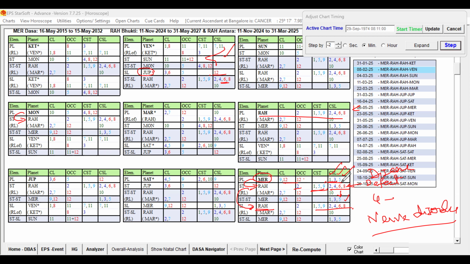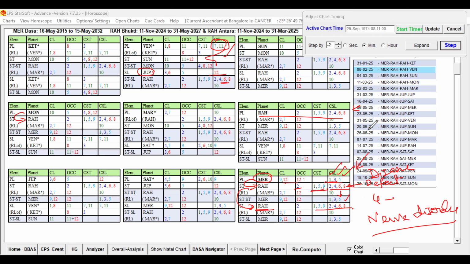Cusps 1, 3 and 5 are going to experience this problem with Rahu. Sublord is also Rahu. So what I am saying is that the 2 minutes reduction is making what the native was saying, that he is facing some problem, indicated. And not only that, whatever problems we were expecting for the marriage prospects in the given time, the 6 and 12 cuspal sublord Jupiter was also not correct. So that was also fixed.